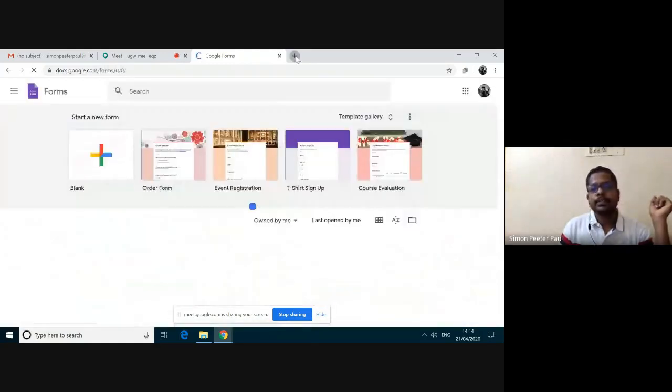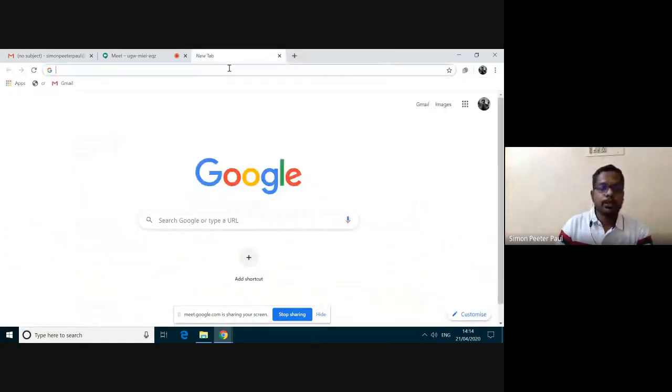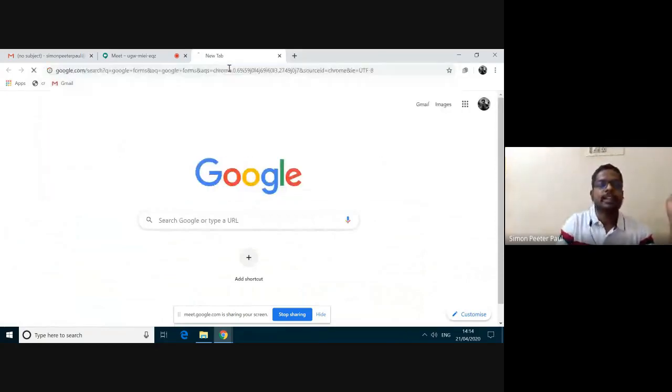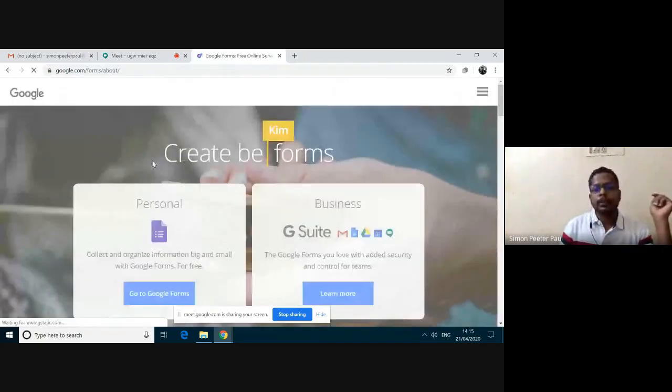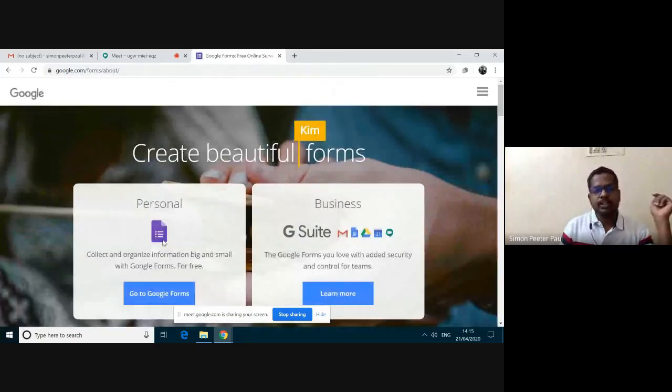Okay, let me do it again. Go to new tab, type Google Forms, and click enter. And then click on the first one, Google Forms free online survey for personal use. I'm clicking here, and after that you will get this page. In that, go for personal. Don't select this G Suite. Go for personal. Click on the go to Google Forms. I'm clicking this go to Google Form.